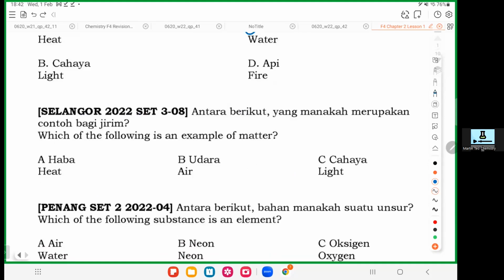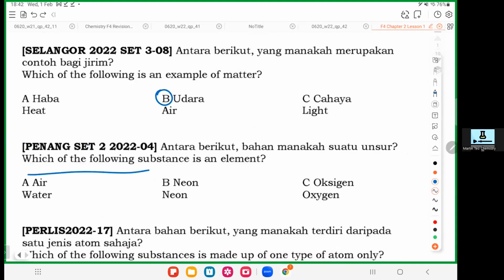Which of the following is a matter? Heat, no. Heat doesn't have mass, right? Air. Although we cannot see the air, air has mass and air occupies the space around us. Okay, air.